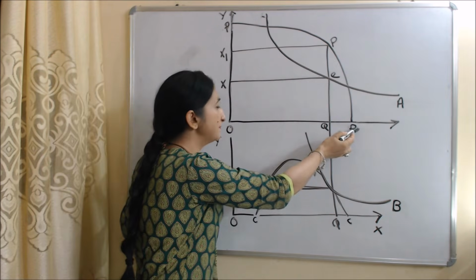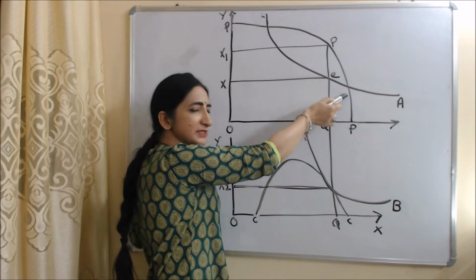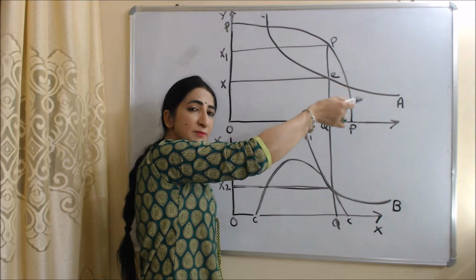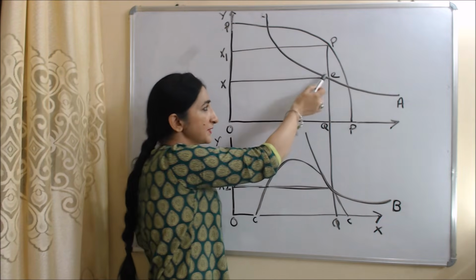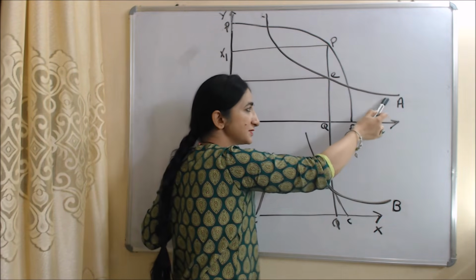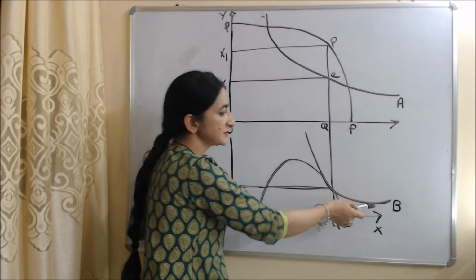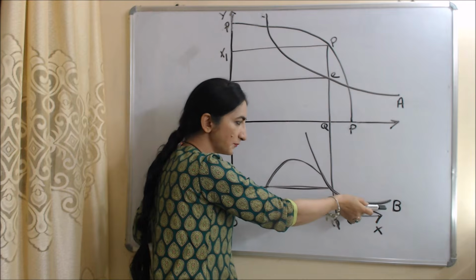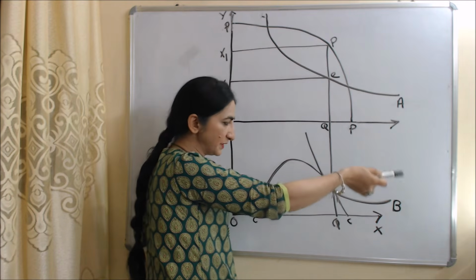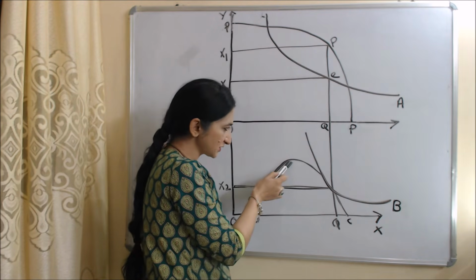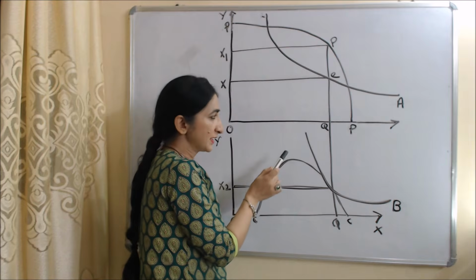So PP represent production possibility curve, which shows possibilities of production in economy. This A represent indifference curve of A, which shows satisfaction of A. This B represent indifference curve of B, which shows satisfaction of B. This CC is production possibility curve of B.